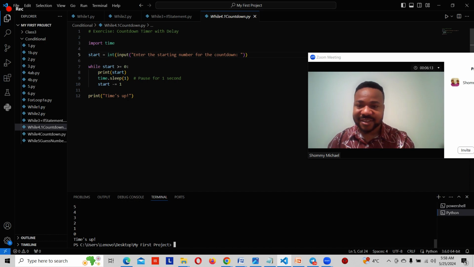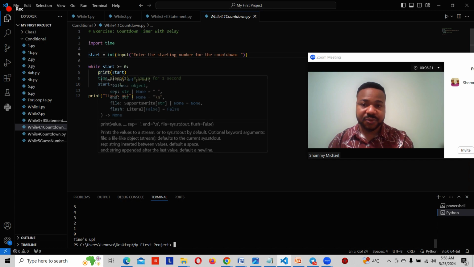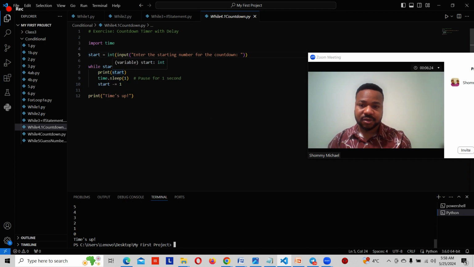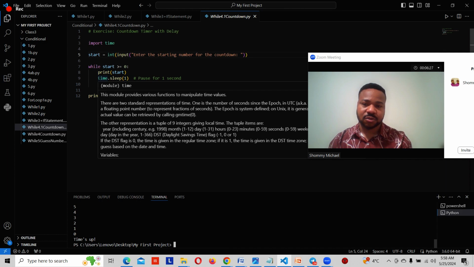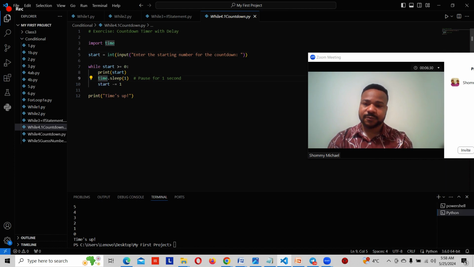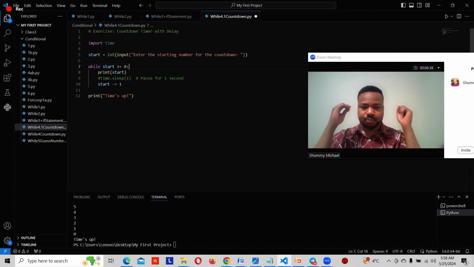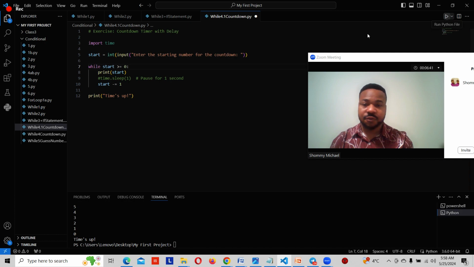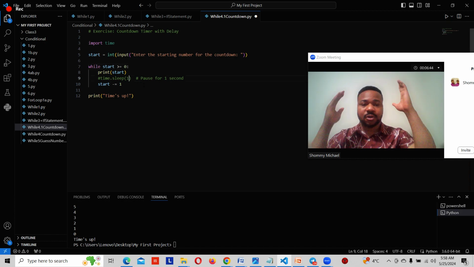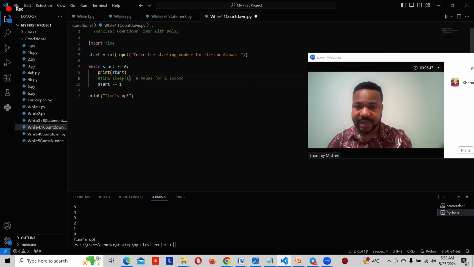You see, it started from 5. So this while loop, while start is greater than 0, prints the start, prints the number. Then this function is just for the pause. If we remove this function, it's just going to show everything at once, boom, on the screen. It's just going to show all the numbers at once. But this time.sleep for 1 second allows it to pause the counting down, right?